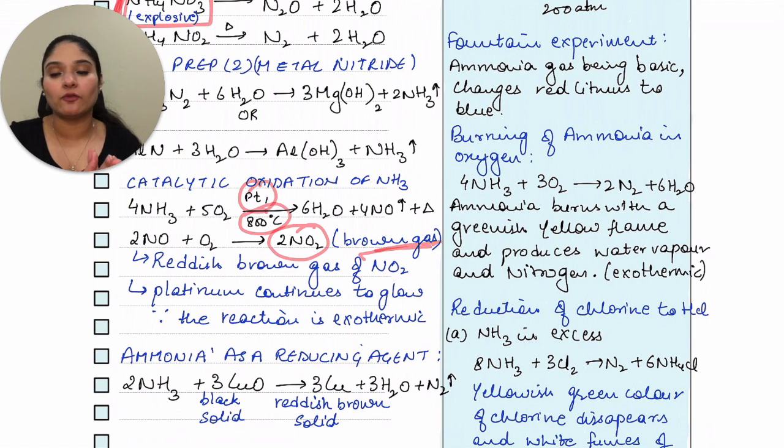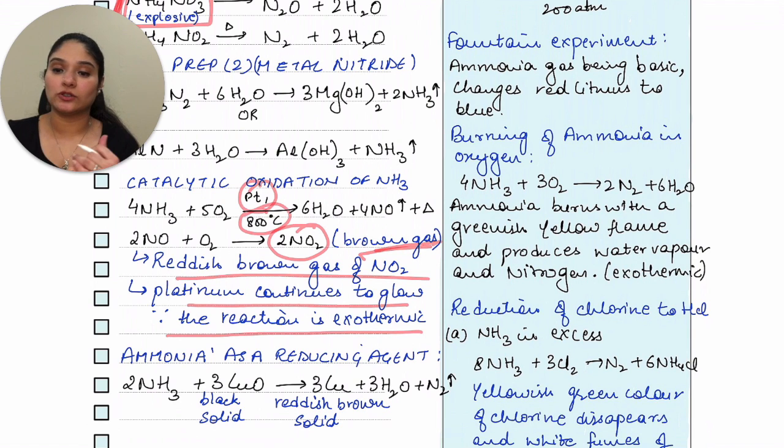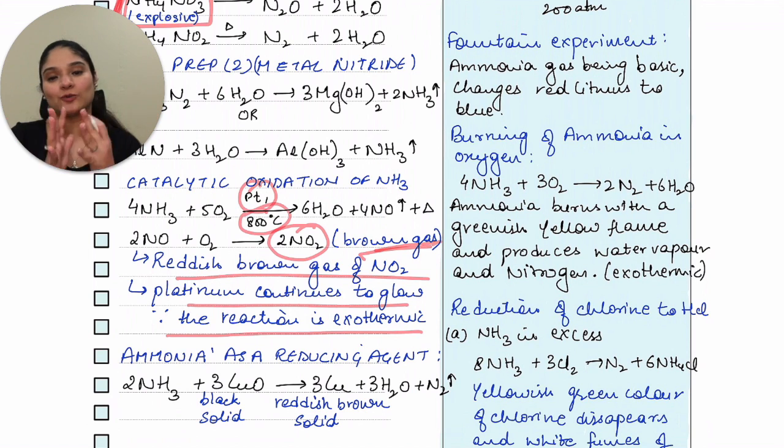This is an identification of nitrogen dioxide. So what is the identification for this particular equation? Reddish brown gas of NO2. Then platinum continues to glow because the reaction is exothermic. So the catalyst that you are using continues to glow even when the reaction finishes. That is because of the extra heat that this reaction produces when it is going on.